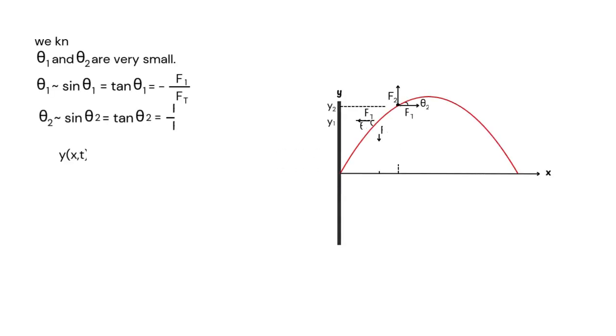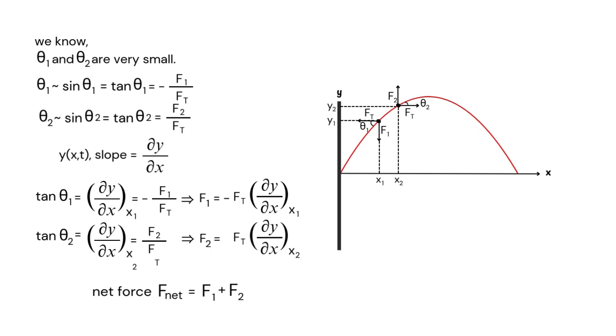We know theta 1 and theta 2 are very small angles, as earlier mentioned. So we can say that theta 1 is almost equal to sine theta 1, which is again almost equal to tan theta 1. And tan theta 1, as we can see when we draw the triangle, is minus F1 by Ft. Similarly, for theta 2, it is almost equal to sine theta 2, which is almost equal to tan theta 2, and it is equal to F2 by Ft.